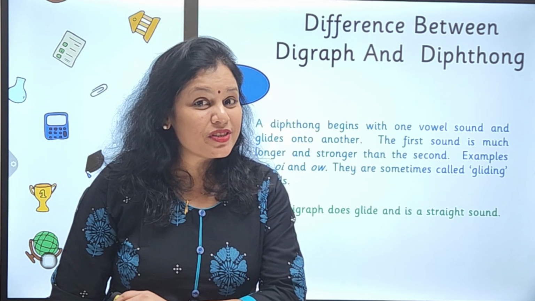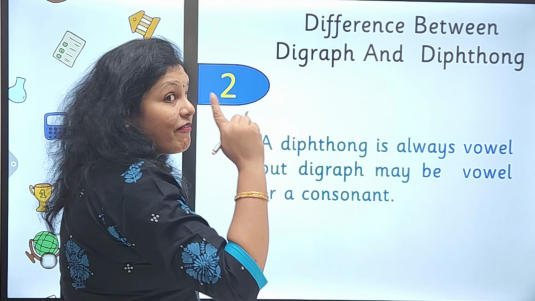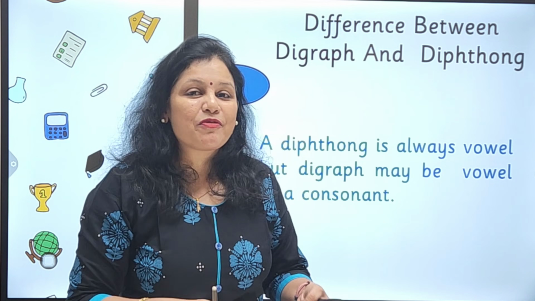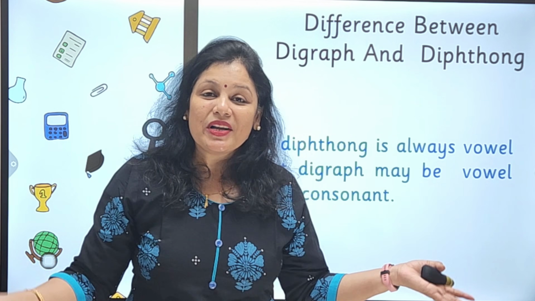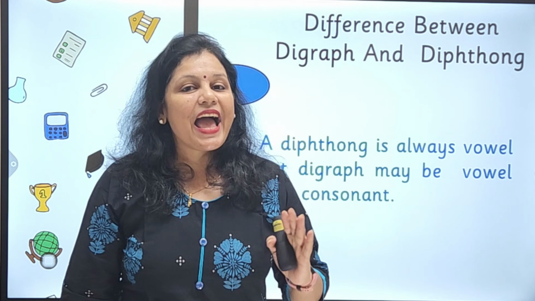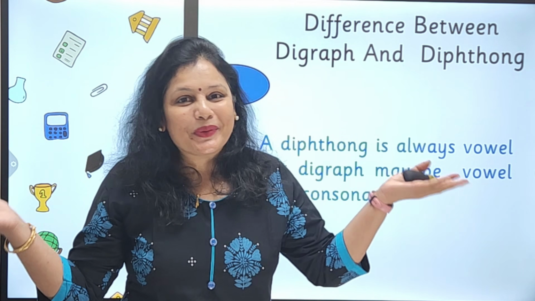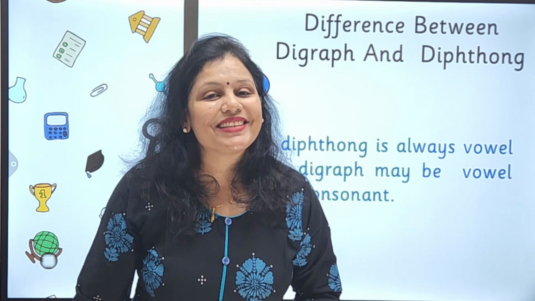Let us quickly see difference number 2. It says that a diphthong is always a vowel sound, but a digraph may be a vowel or a consonant also. We had seen in a previous video that we have consonant digraphs and we have vowel digraphs. But diphthongs are always vowel sounds. They are never consonant sounds.